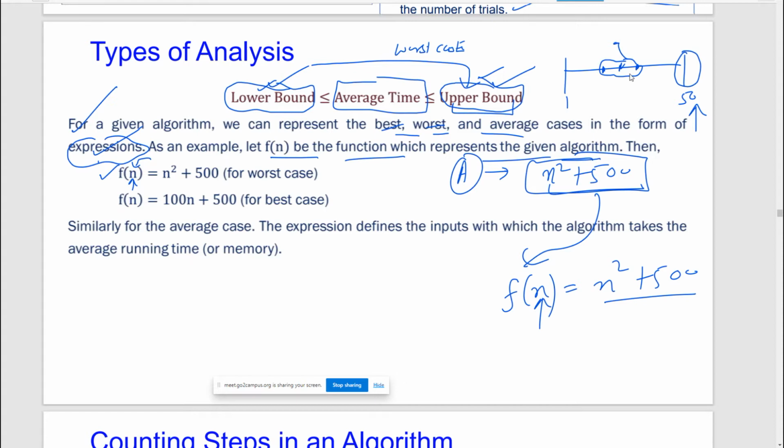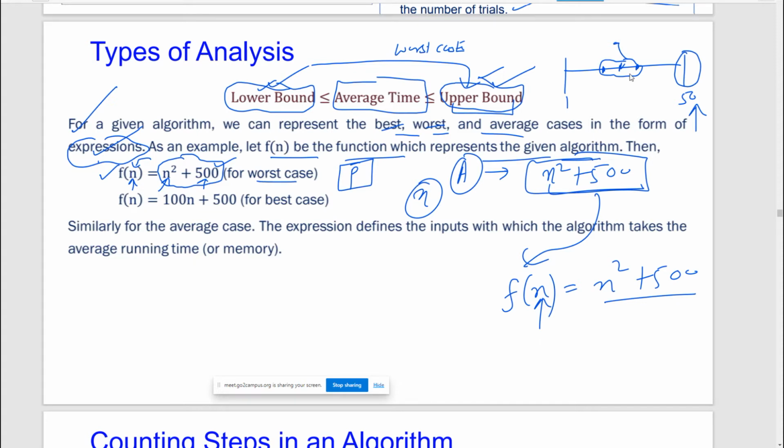Okay. So my algorithm A that I have devised using some protocols that we have discussed already, you then analyze mathematically and you say, see sir, I have applied some mathematical techniques and I found that my algorithm is dependent on the input size n, and it is dependent in this fashion. Whatever inputs you supply, you just need to square them and then add a constant factor 500. Then you will find that in the worst case, this is the maximum time my algorithm will take to solve this particular problem P. That is the worst case.